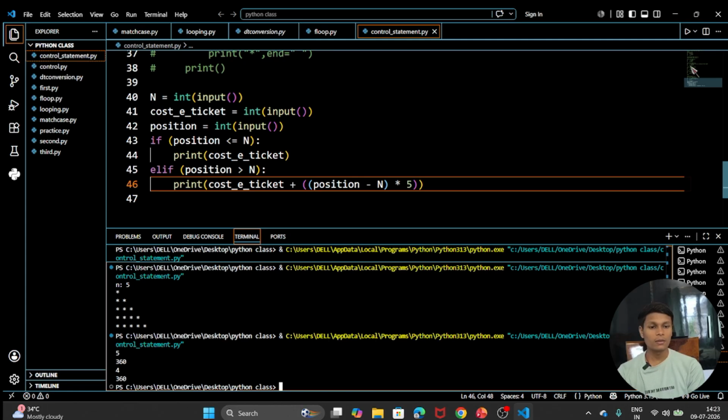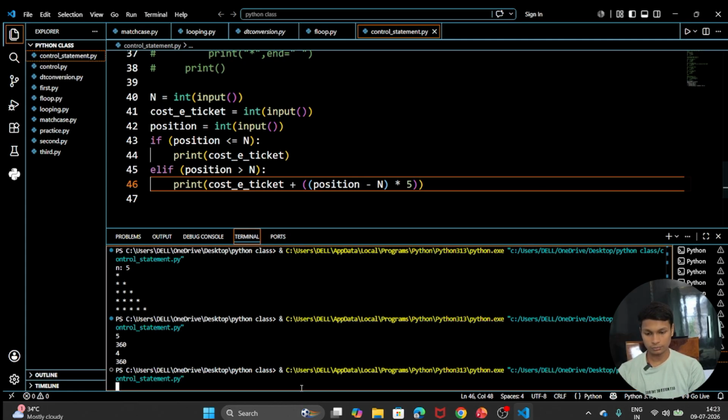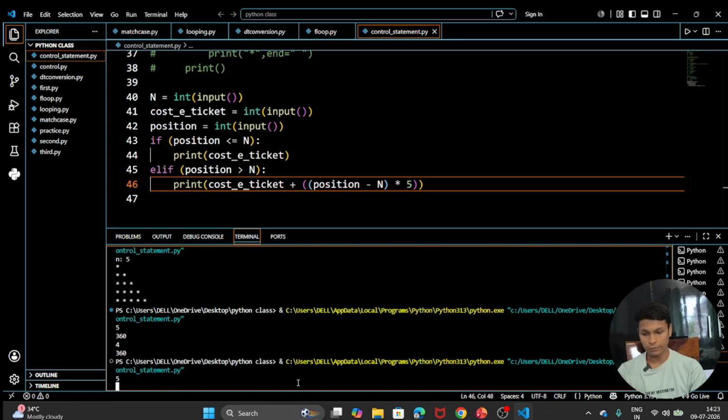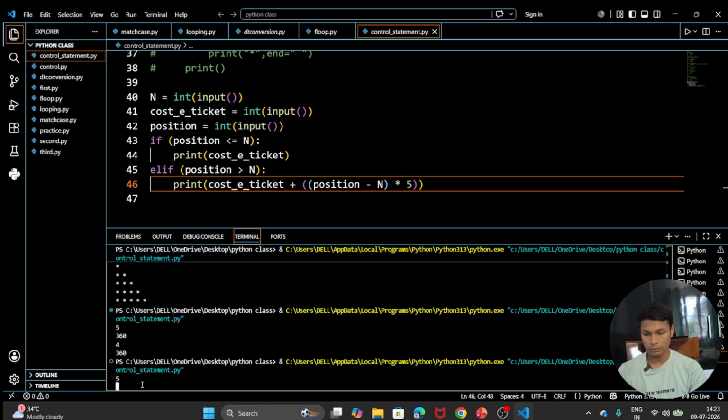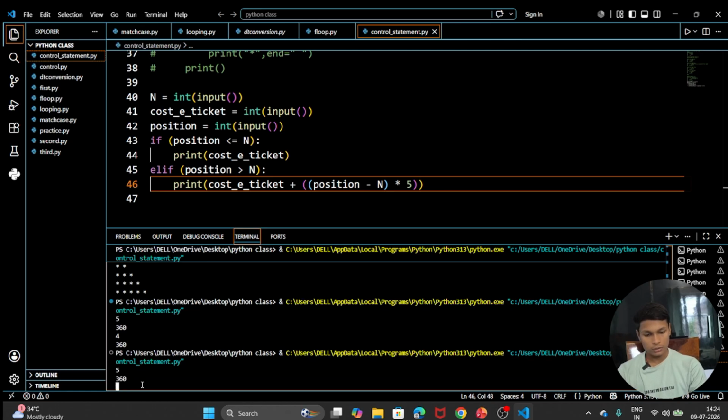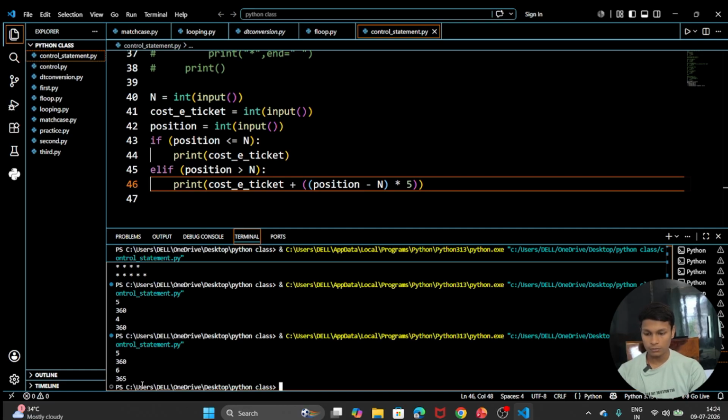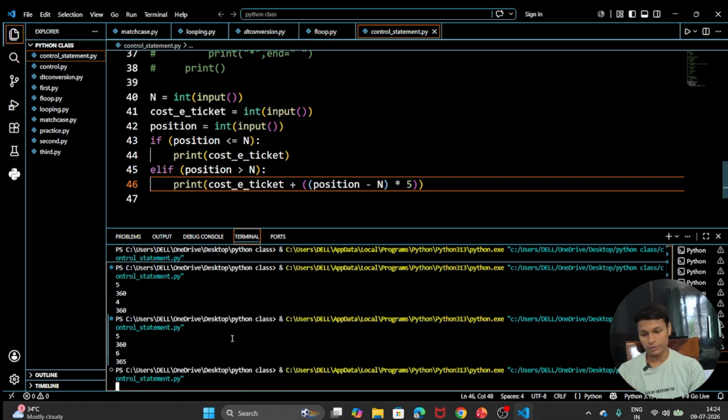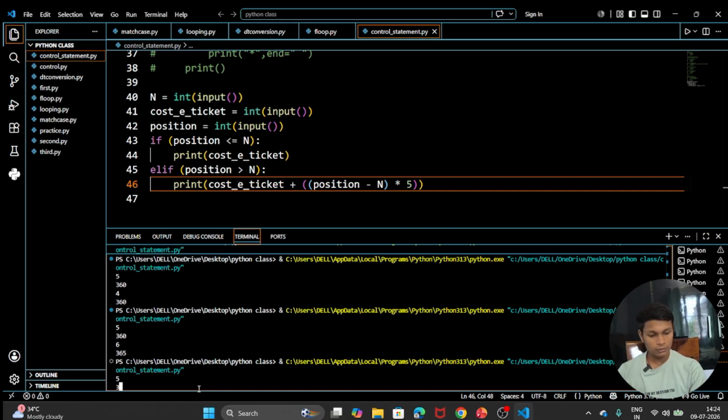Let's run the code again. The tickets will be 5, and the price will always be 360 here. And here you can see, let's take 6. The price of the ticket will increase by 5 only, because the position is 6, the tickets are 5, and the price is 360.